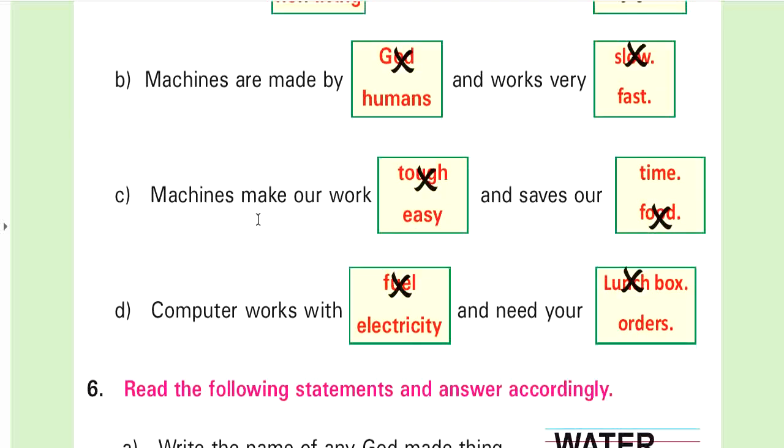C part of the question is machines make our work tough or easy. Machines make our work easy. So this is a wrong answer. Incorrect word. So put a cross on the incorrect word, and save our time or food. Time. Food is an incorrect word. So put a cross on the incorrect word. D part. Computer works with fuel or electricity. Computer works with electricity. So put a cross on the fuel word. And needs your order or lunch box. Orders. So put a cross on the lunch box.